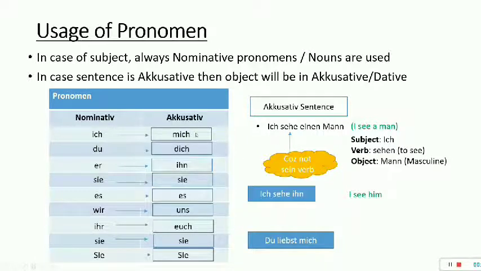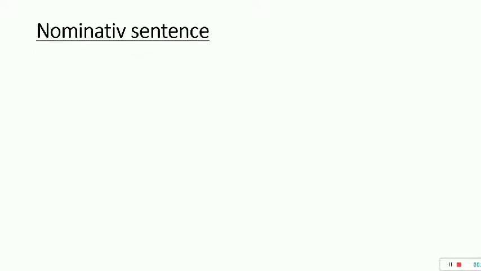Because तुम मुझे प्यार करते हो. So मुझे means mich. Because the verb over here is lieben, the object has to be in accusative, and in accusative, ich becomes mich. You love me. I hope the usage of pronomen in nominative and in accusative is clear.